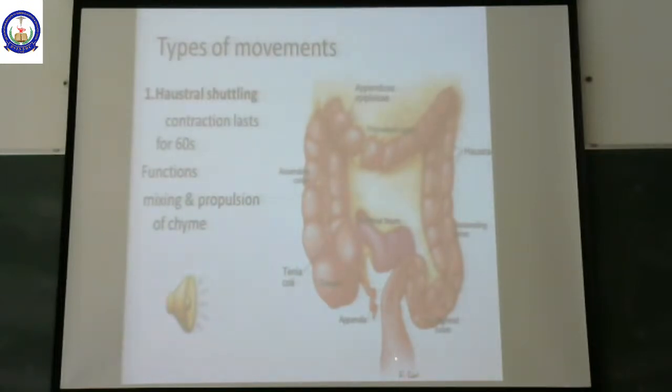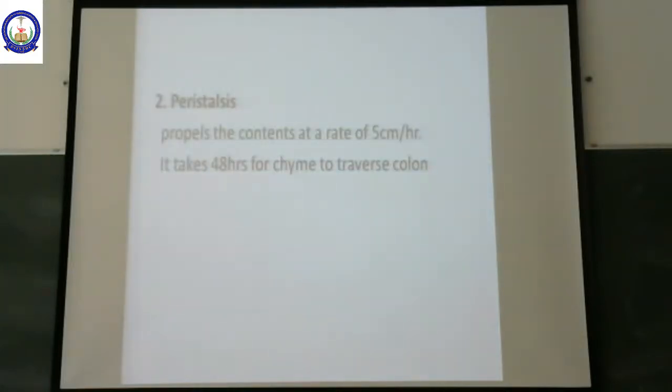These are the parts of the large intestine. Haustral shuttling movements help in mixing of the chyme and also in movement of the chyme towards the sigmoid colon. Then we have peristaltic movement, which is similar to what we studied throughout the GI tract.